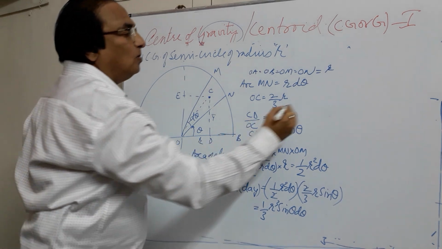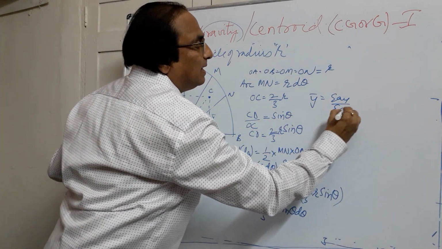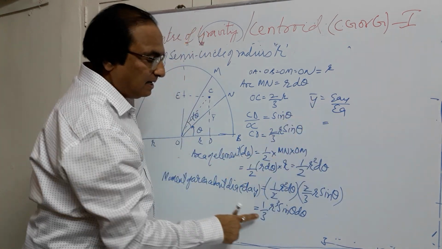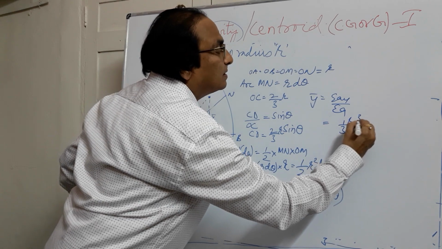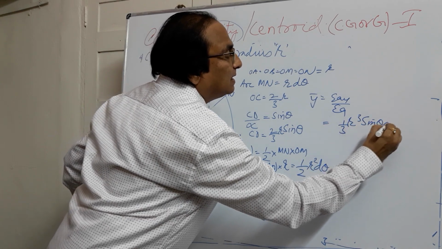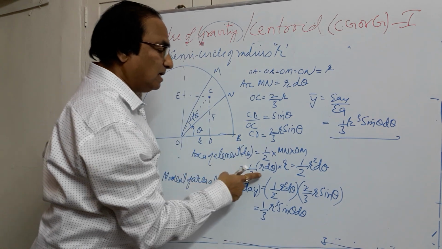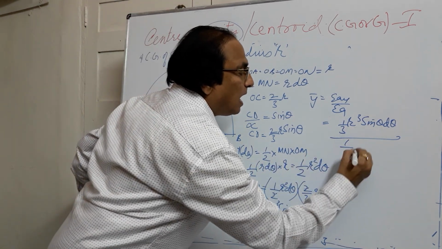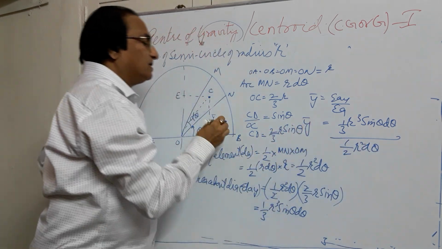Here we know y bar is given by sigma AY by sigma A. For one element the moment is 1/3 R cube sin theta d theta, and the area of the element is half R square d theta. I want this for the whole semicircle.